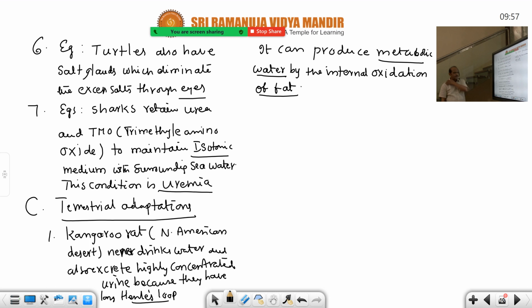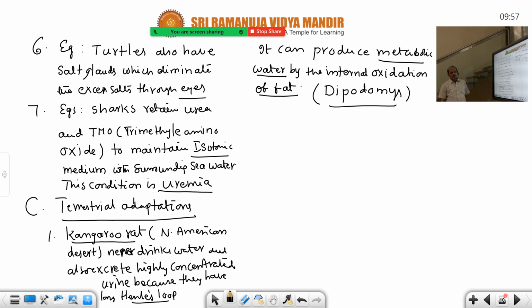Very important, given in the NCERT also. The kangaroo rat is a mammal and never drinks water. The scientific name of the kangaroo rat is Dipodomys. Okay, this is the first example.